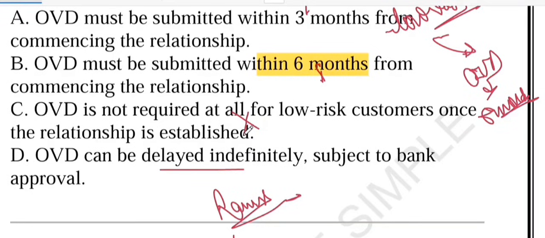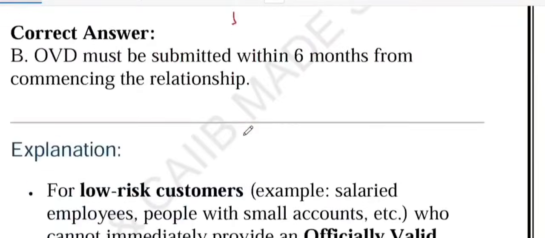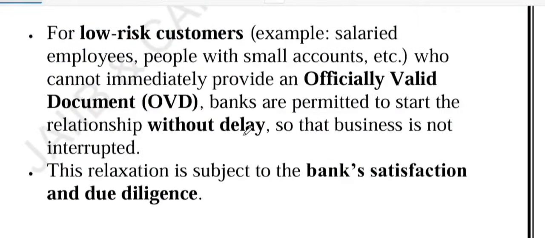The maximum time limit is 6 months. And after that, if documents are still not provided, the bank must freeze or restrict operation. So what we have discussed just now, let me summarize. I told you that bank can open account immediately for low risk customer, even without OVD. But OVD must be submitted within 6 months. After 6 months, if OVD is not given, the bank must take regulatory action. Correct answer is option B.